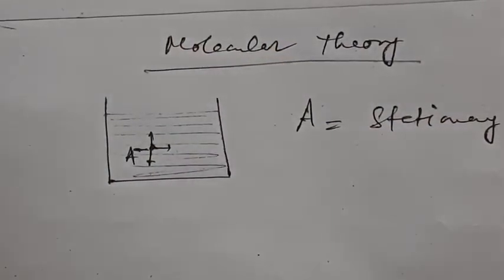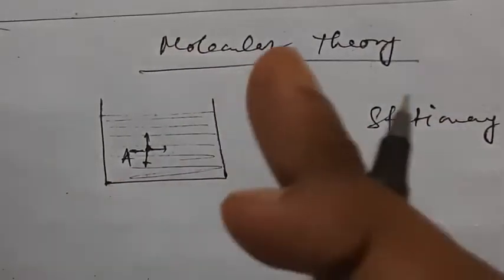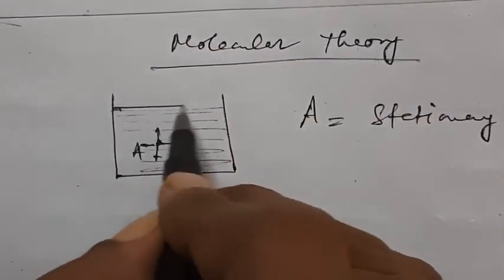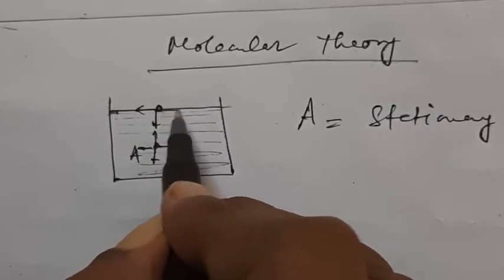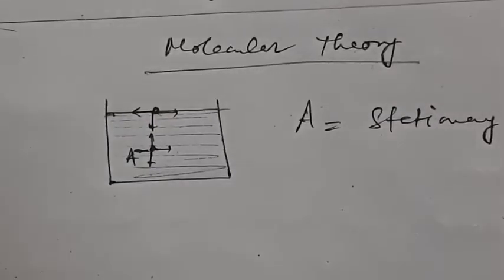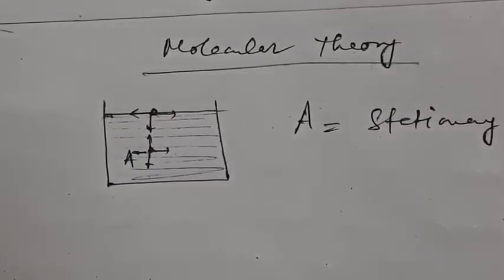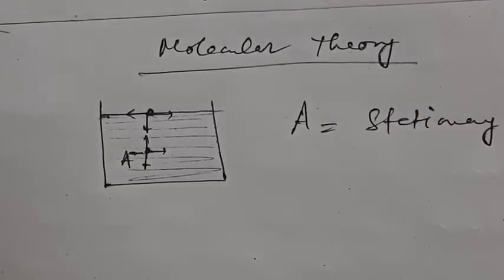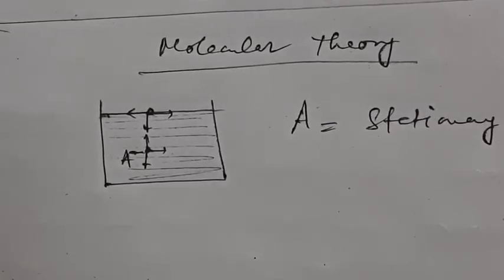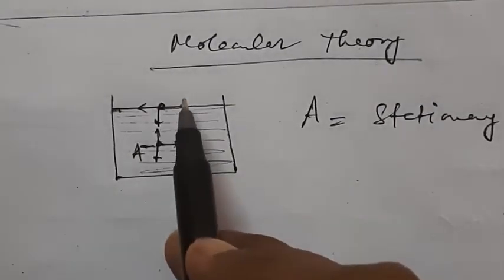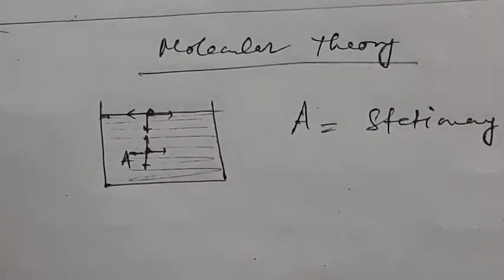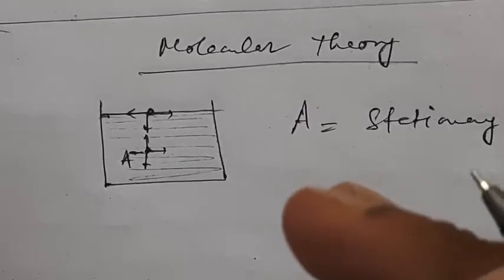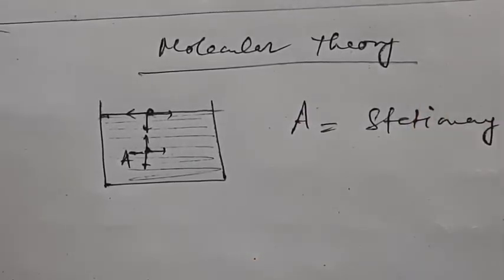On the other hand, suppose we take a molecule on the surface of the liquid. Now this molecule is attracted by molecules downwards. The downward attraction is not balanced by an equivalent upward force. There is no molecule above, so it will not be countered by any upward attraction force.